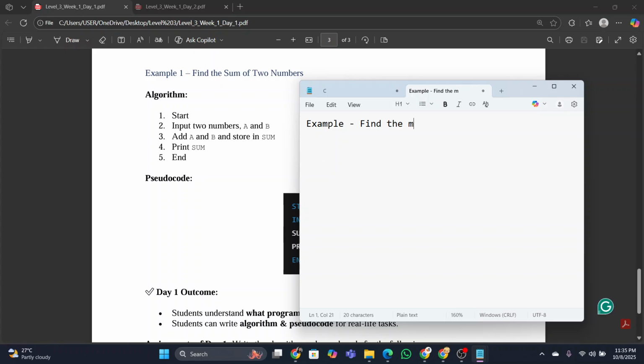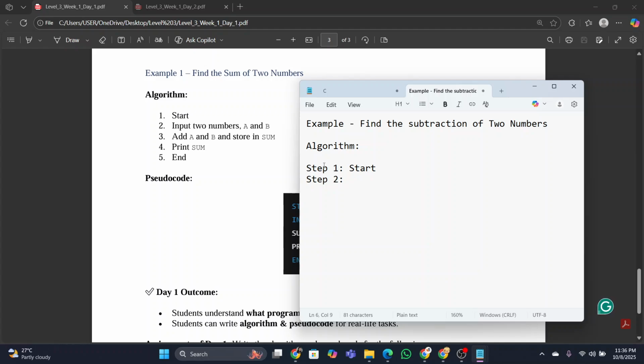Find the subtraction of two numbers. So for this, first of all, we will write the algorithm, and we will write it step by step. Step one, we will write down start.